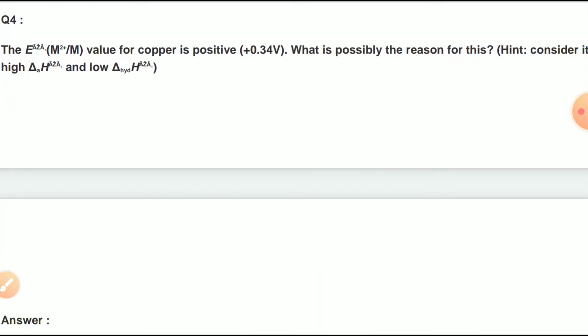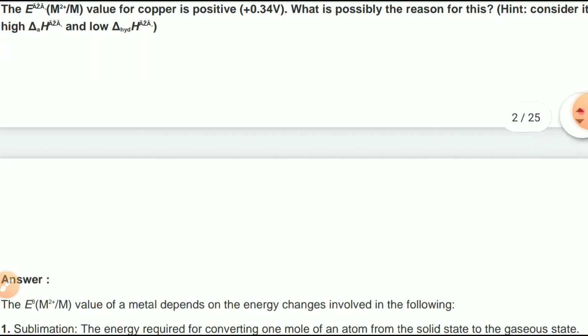The E0 value of M2+/M for metals; the value for copper is positive 0.34 volt. What is possibly the reason for this? Hint: consider the enthalpy of atomization and hydration enthalpy. Answer.